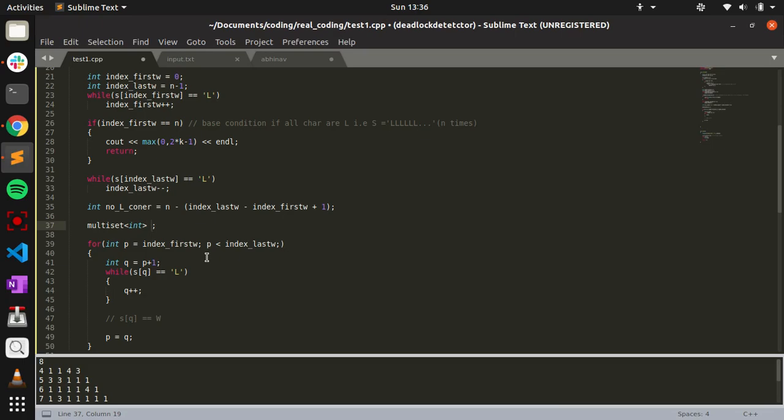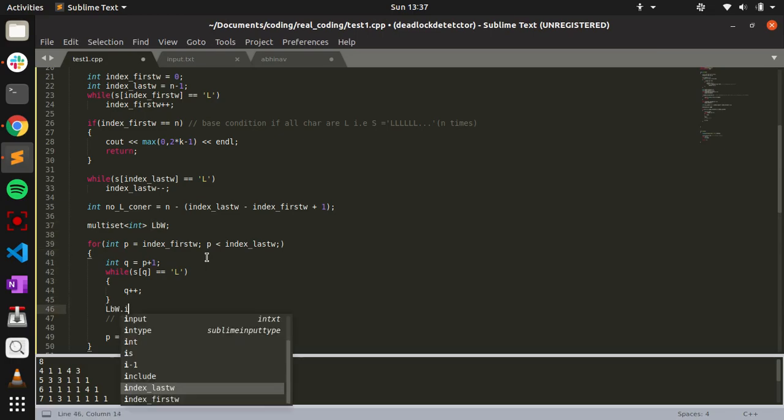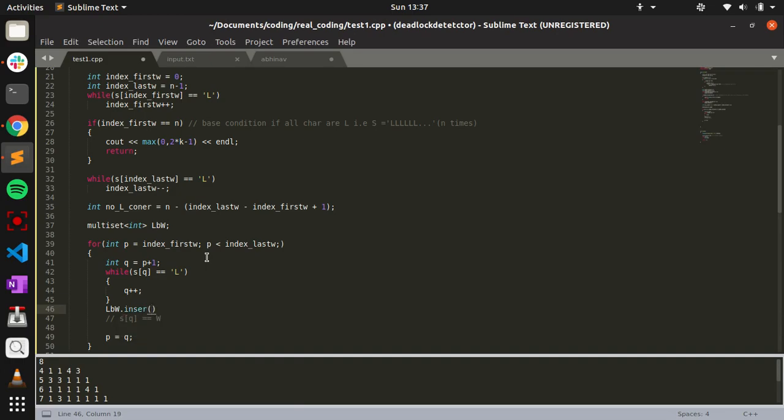What I should name it is good: L between W's, LBW. That's a good name. So we'll insert q minus p minus 1, which is the number of L's in between.